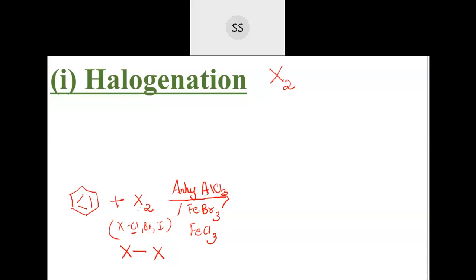The bond will be broken down like this. The whole pair of electrons will be shifted to one halogen. So one halogen will become X minus, the other halogen will become X plus. This happens in the presence of the catalyst. How it happens, I will tell you later. Now you just remember, this catalyst will come and break down the bond heterolytically. Heterolytic fission takes place where one halogen atom gets all the shared pair of electrons, and the other halogen atom loses the electron. So you get an electrophile generated here.